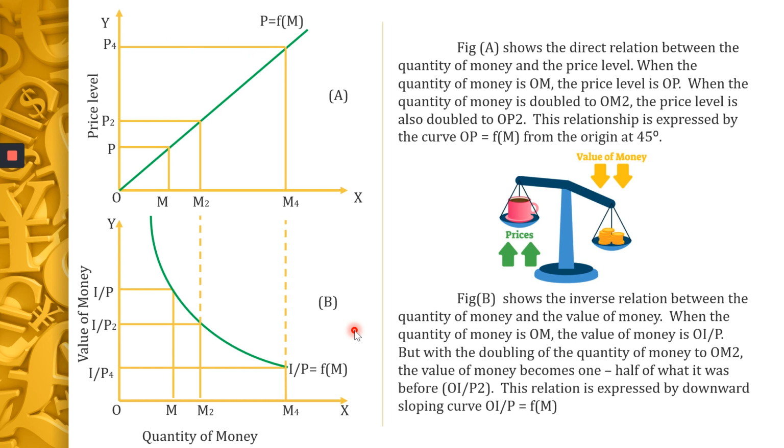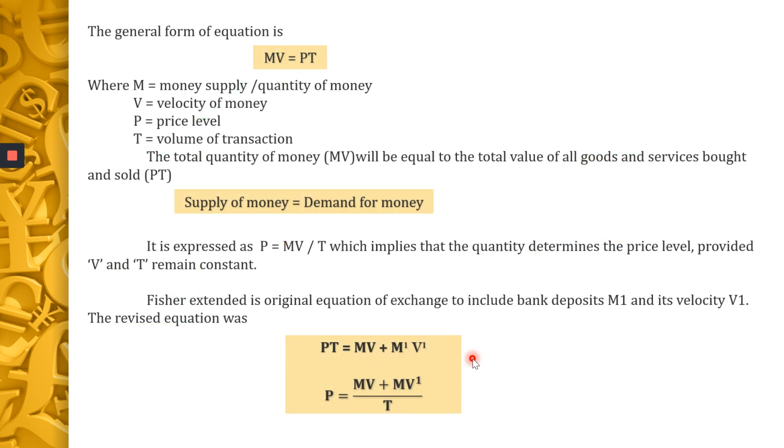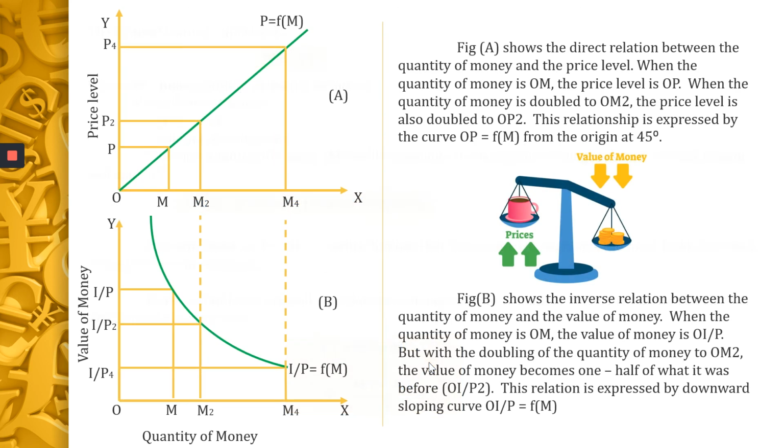First you have to give an introduction. Then you have to give an introduction about Irving Fisher. Then you write Fisher's quantity theory of money, MV is equal to PT. All this you have to write. Then at the end, the diagram and the diagram explanation. All this carries 5 marks.